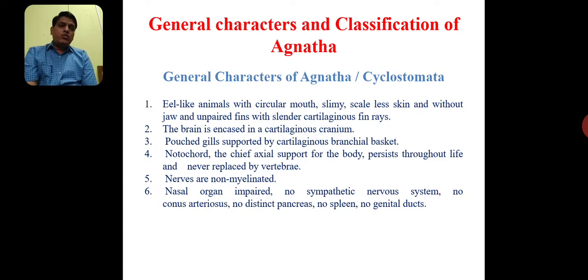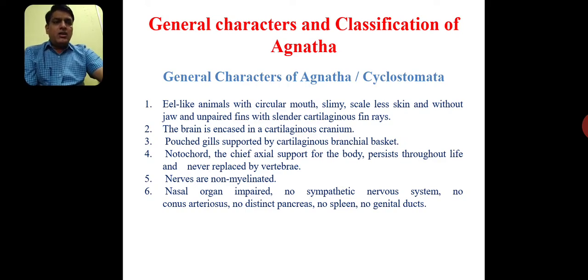Spleen, we must know what the function of the spleen is. It is the organ situated along with the liver, and the spleen plays a significant role in maintaining the purification of the blood, removing or discarding worn out RBCs. No proper genital ducts are also observed in the Agnathans. That means the Agnathans or cyclostomes show some general characters.